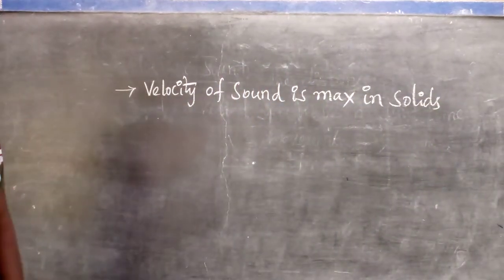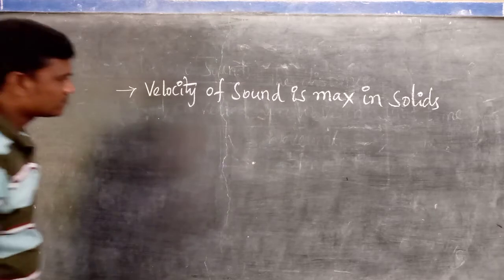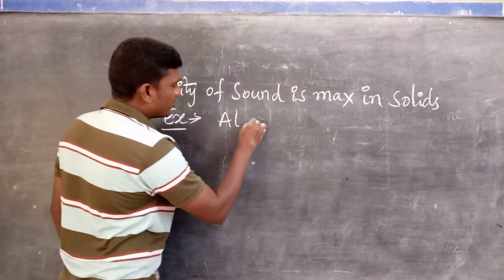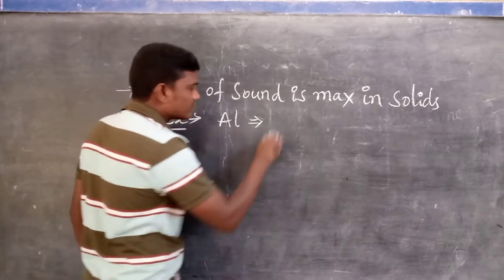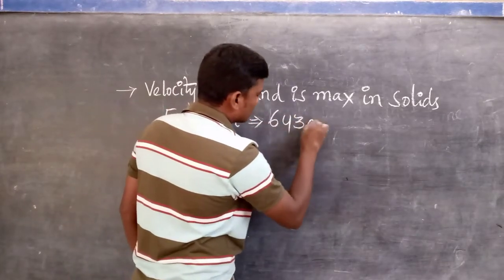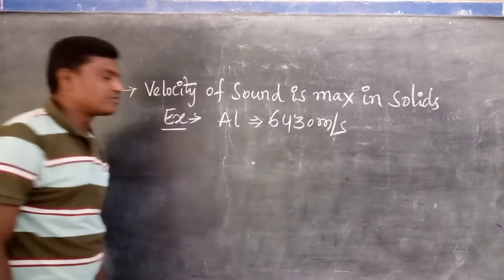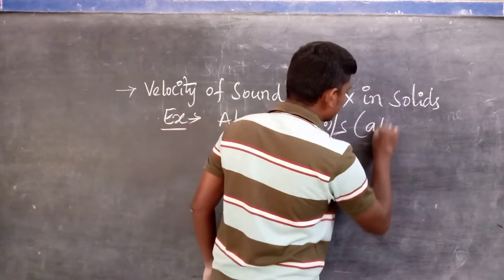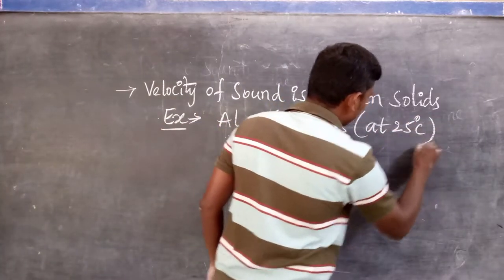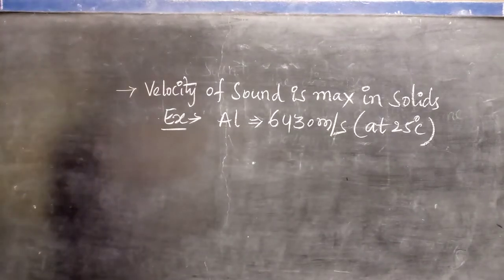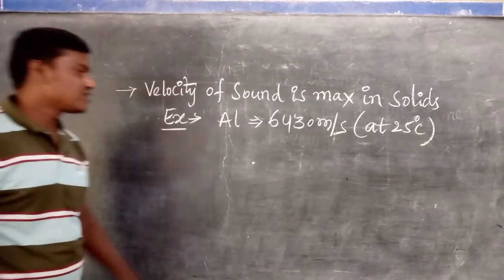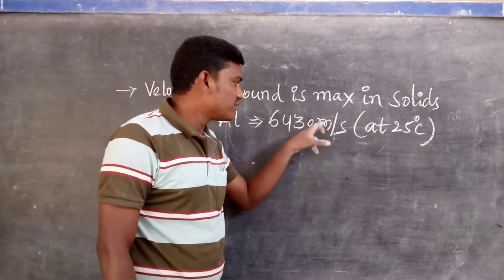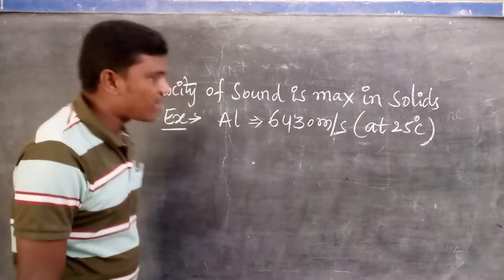Velocity of sound is maximum in solids. For example, aluminium: 6430 meters per second at 25 degrees Celsius. Nearly 6430 meters per second at 25 degrees Celsius, because velocity is equal to distance upon time or wavelength upon time. Wavelength is measured in meters and time is measured in seconds according to the SI unit.